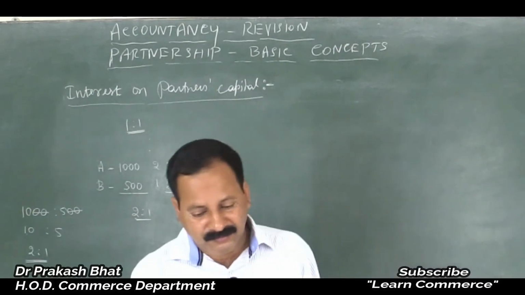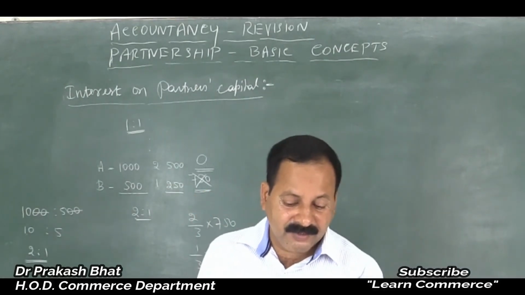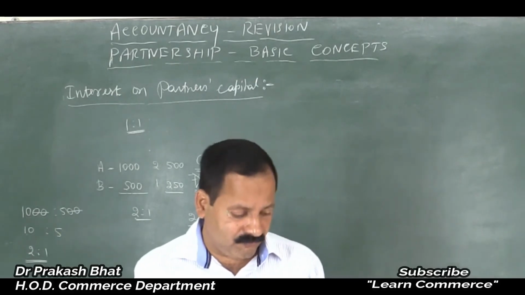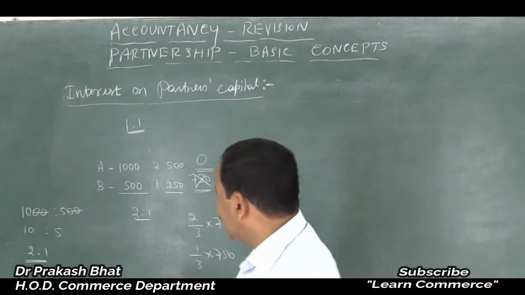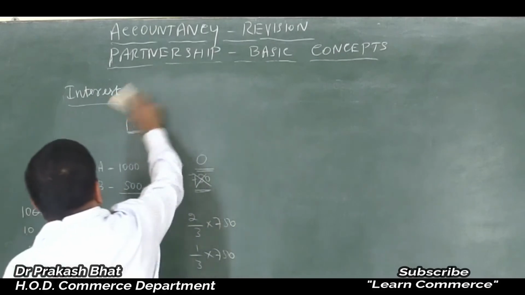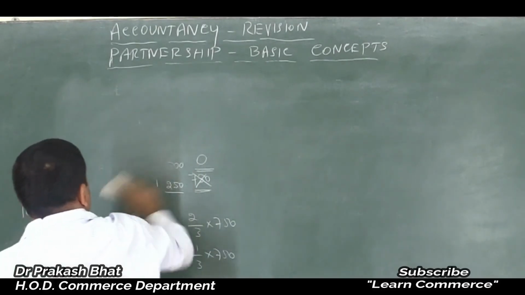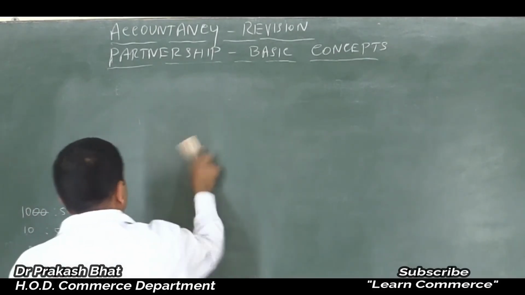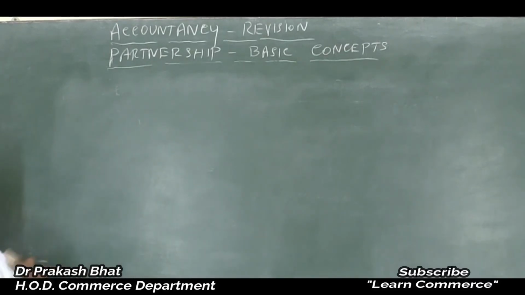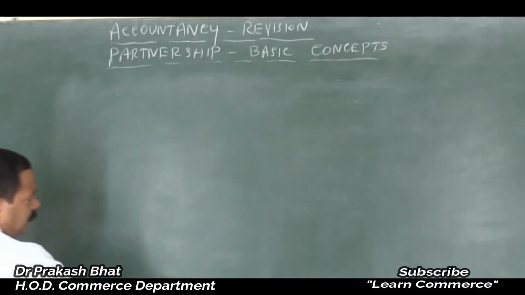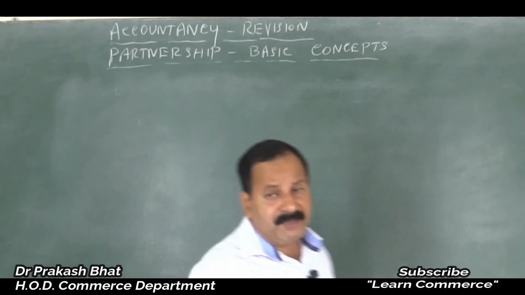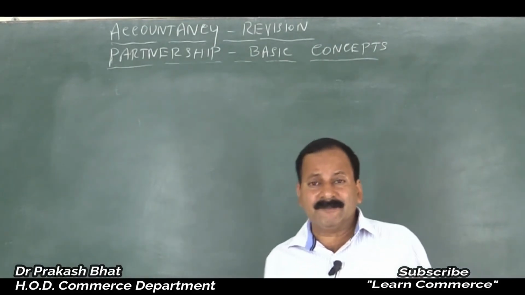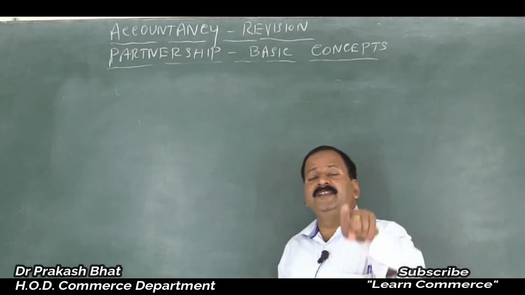Now let us move on to the next part, that is interest on drawings calculation. Interest on drawings is charged to the partners just because interest on capital is provided.